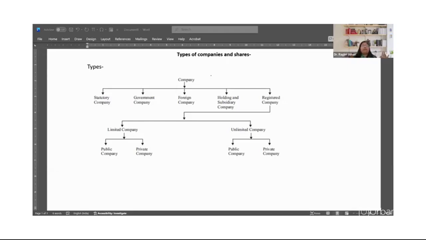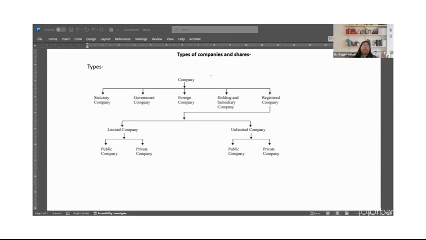And the last one is that in case of a body corporate which is incorporated outside India, a subsidiary or holding company of the body corporate under the law of such country shall be deemed to be a subsidiary or holding company within the meaning of this act, whether the requirements of sections are fulfilled or not. Okay.